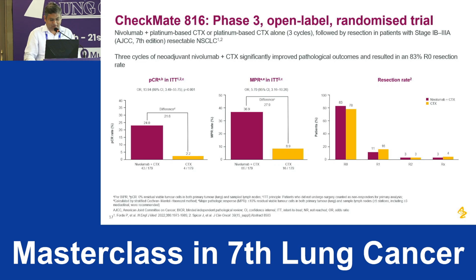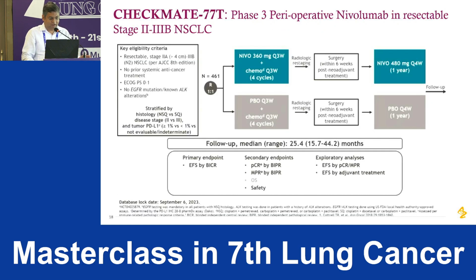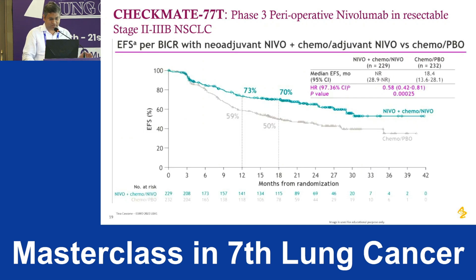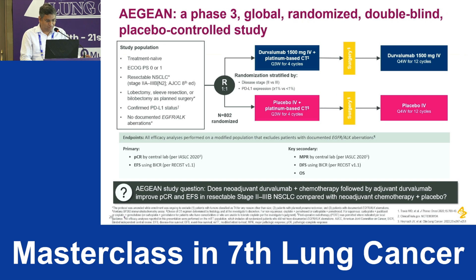So this is the Checkmate 816. This is the first trial, love at first sight, with a huge pathological complete response, 24% path-CR rate. And then came the Checkmate 77T, the full paper just got published this year in NEJM, with an event-free survival benefit of 20%. But please note the median follow-up time. They are reporting event-free survival benefit of 20% at 18 months. No OS data till now.